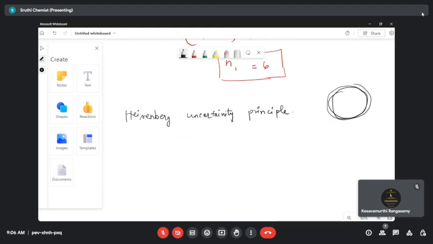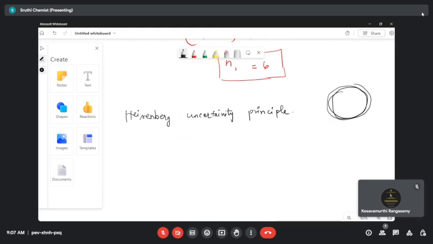Is it possible to find the position and velocity at the same time? No, of course not possible. If the car stopped, we can calculate the position of the car, or if the car is continuously going, then we can calculate the velocity, right? It's not possible to find the position as well as the velocity of the car simultaneously.